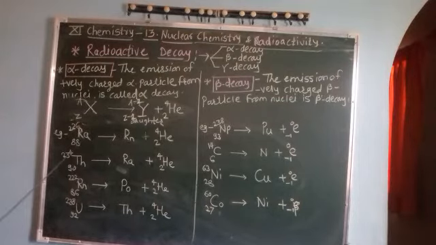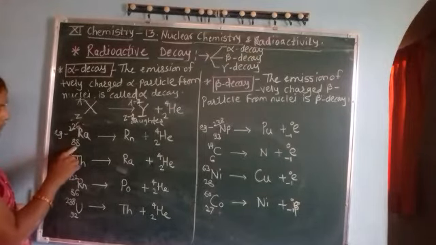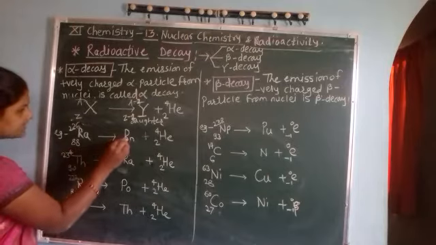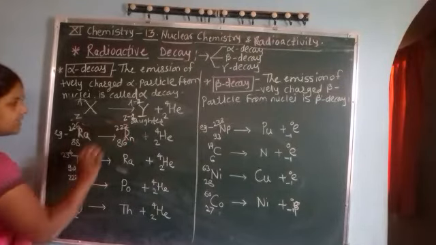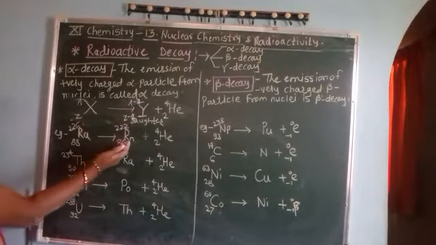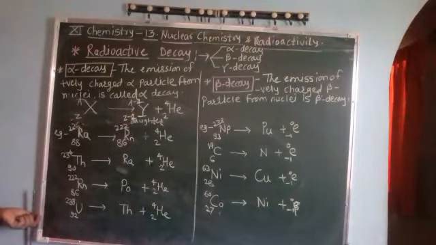For example, radium. Radium has atomic number 88 and mass number 226. If there is emission of one helium particle or one alpha particle, then atomic number decreases by 2, so 88 minus 2, that is 86, and 226 minus 4, that is 222, and radon is two places before the radium, or left side of that radium.